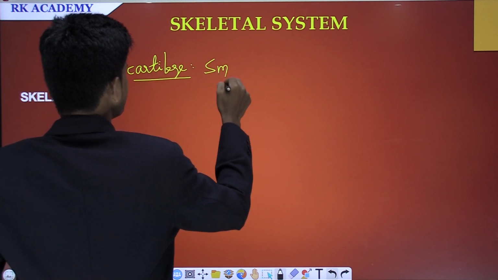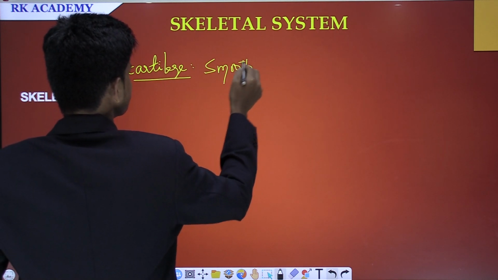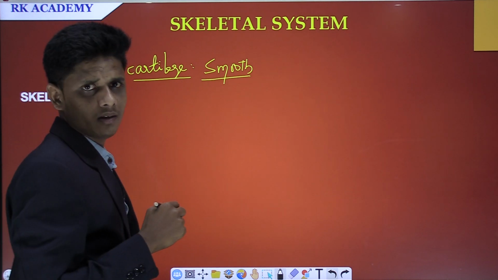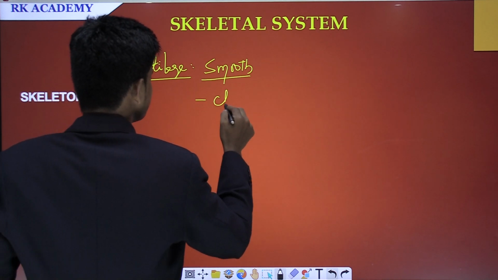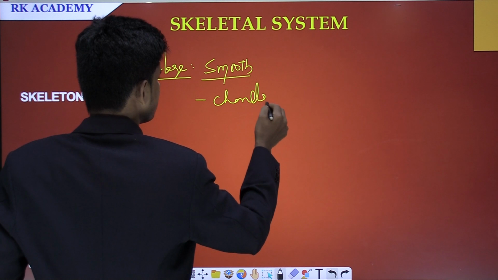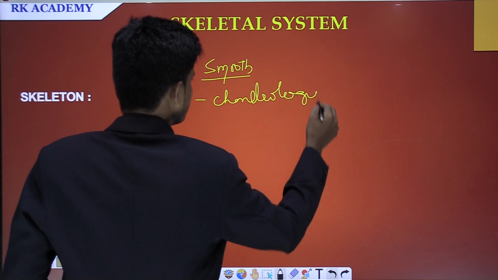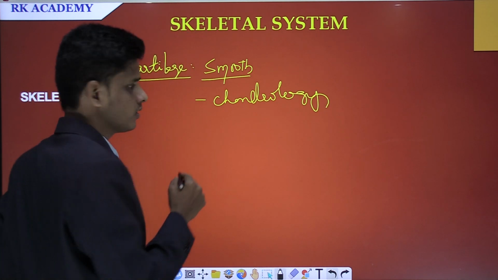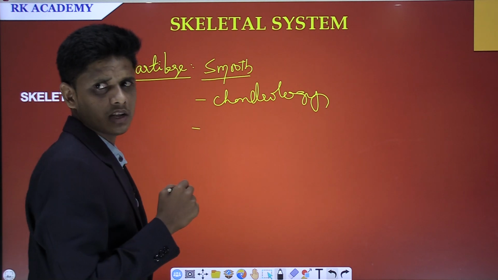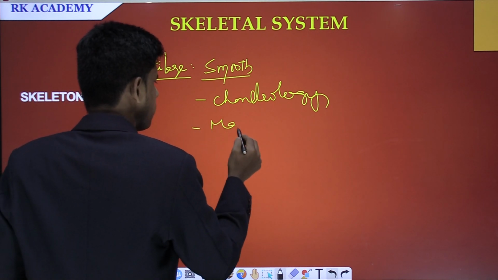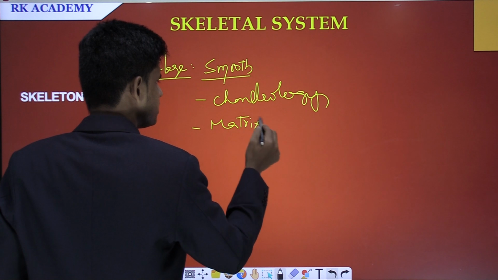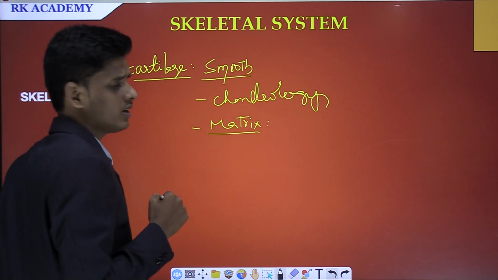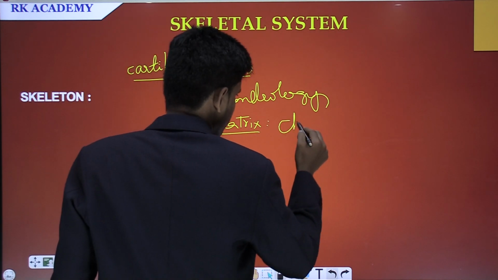This cartilage is smooth in nature, a smooth bony material, and the study concerned with cartilage is chondrology. What is that? Chondrology. The matrix present in the cartilage is chondrin.